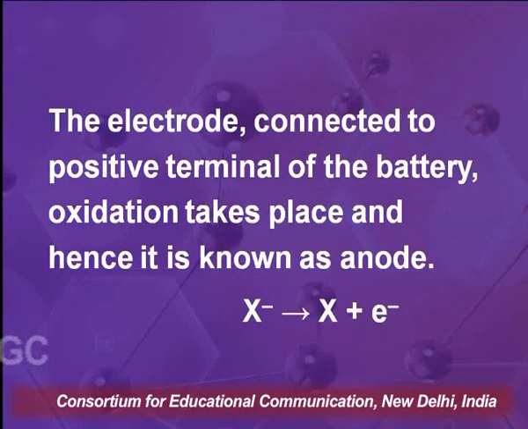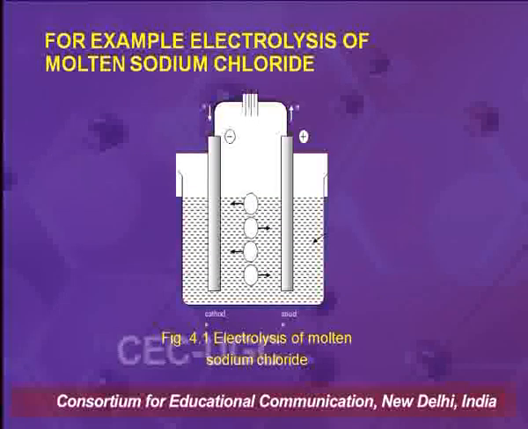At the electrode connected to the positive terminal of the battery, oxidation takes place and hence it is known as the anode. X- gives X plus electron.